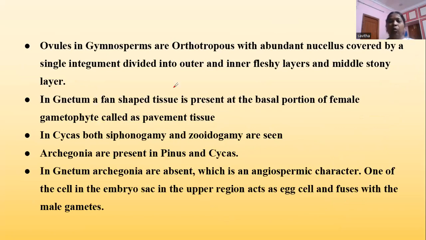Next slide. Ovules in gymnosperms are orthotropous. Orthotropous means the chalaza, funicle and micropyle will be in a straight line, arranged on the same radii. This type of ovule, which won't have any bending or angle, is called orthotropous, which is straight in nature and has an abundant nucellus.